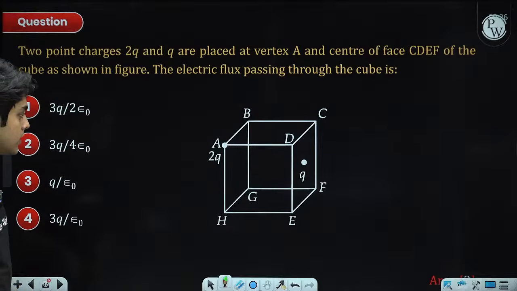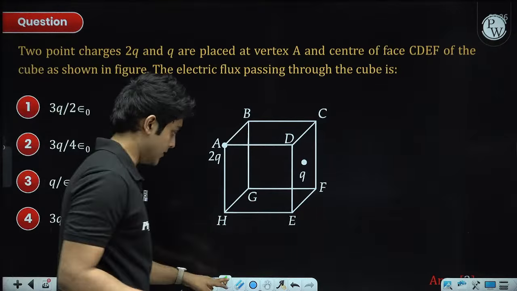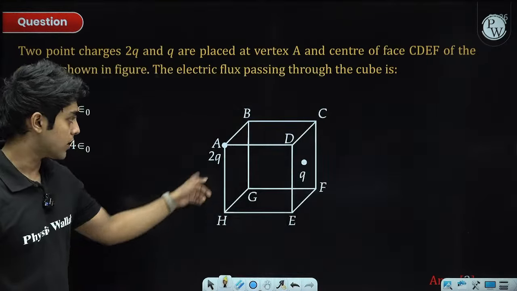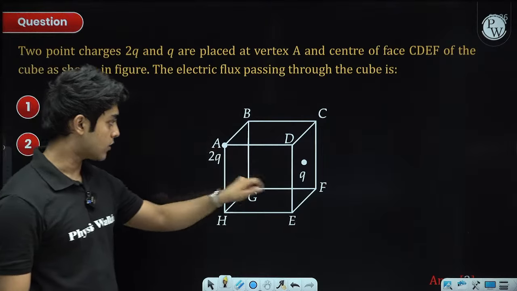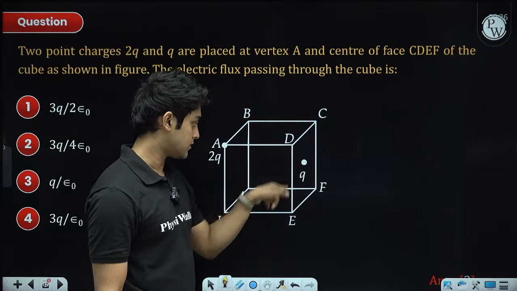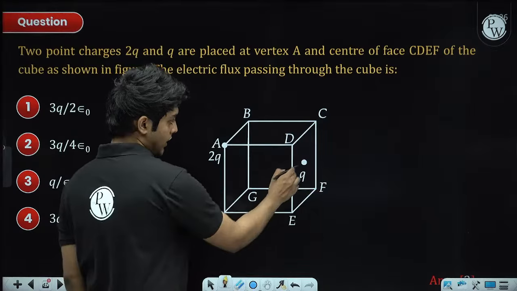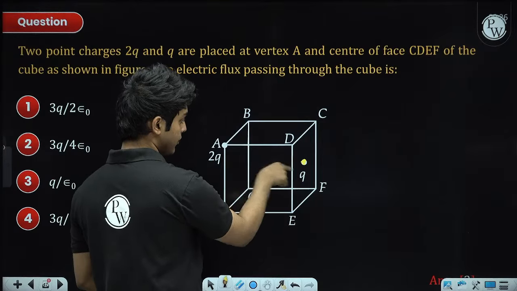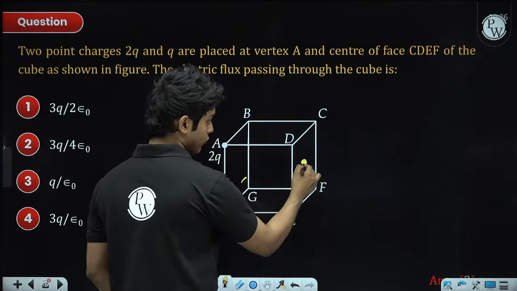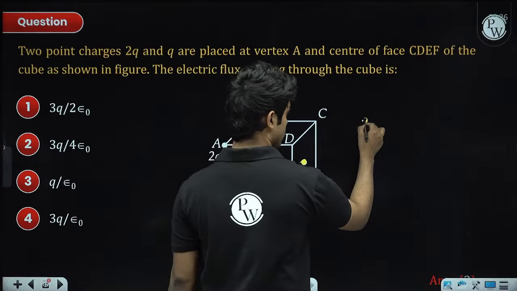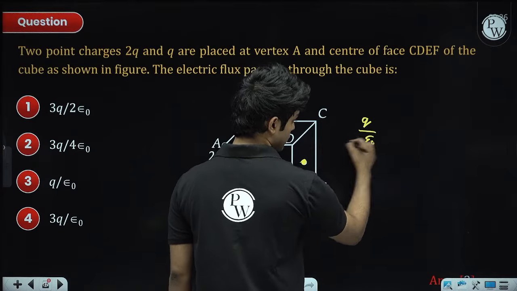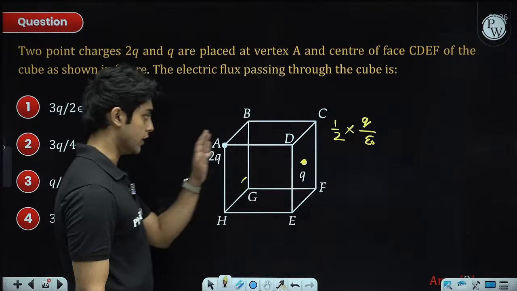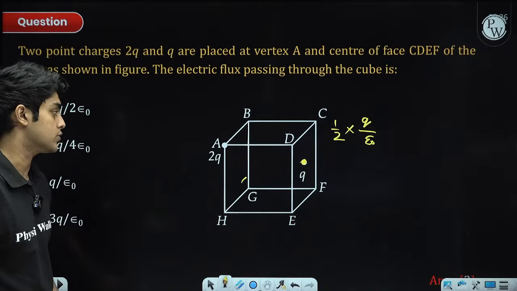Next, this is a flux problem. This is a standard illustration. We can quickly do it. What is the flux through this cube due to a 2q placed at the corner and a q placed at the center of a face? Now, due to the charge present at the center of a face, you must have done this problem, half the field lines pass through the cube. So due to this q, the total flux of this q is q by epsilon naught, and half of the total flux passes through the cube.